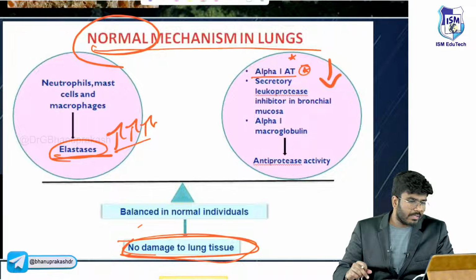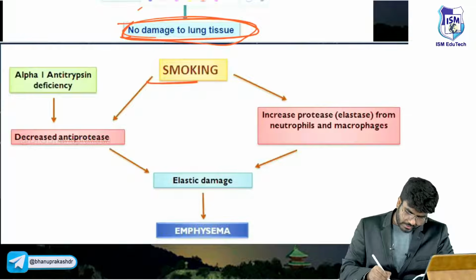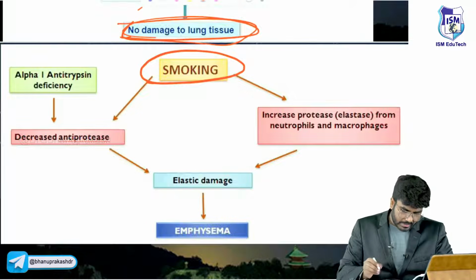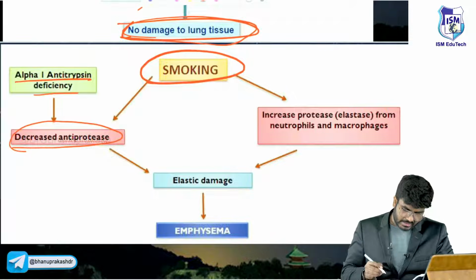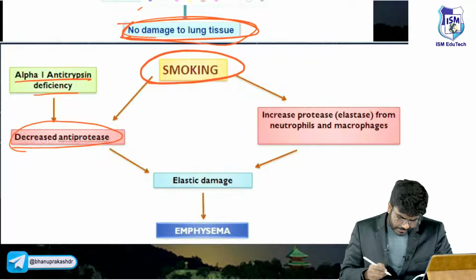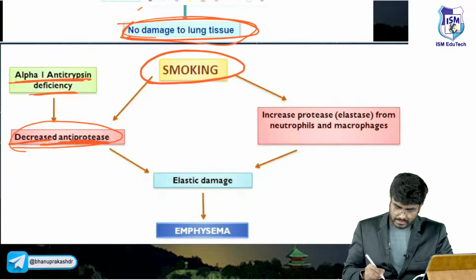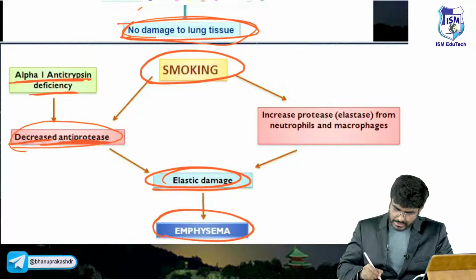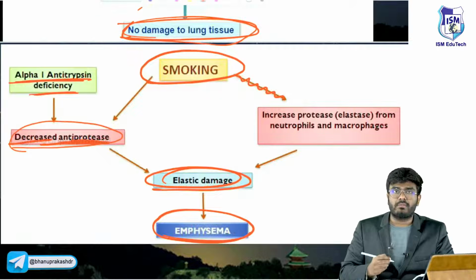Okay, so emphysema, I have explained. Look here, I have explained what smoking will do. Now alpha-1 antitrypsin deficiency: alpha-1 antitrypsin is an antiprotease, so there is a decrease in antiprotease activity, so more elastic damage leading to emphysema. And smoking, generally in adults, what will it do?